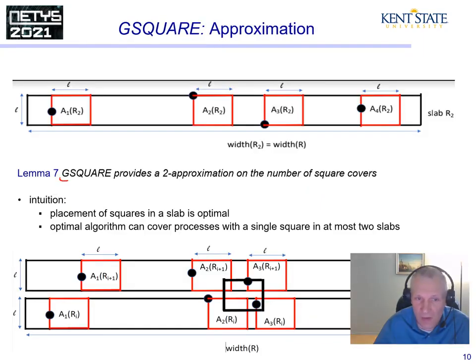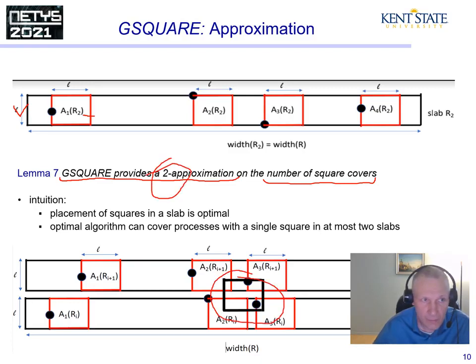We claim that G square provides a two approximation of the optimal solution on the number of squares. The intuition is this. We prove that the placement of squares in a slab is optimal, meaning that there could not be another way of placing the squares inside the slab that covers all the processes inside the slab. We also show that an optimal solution could cover processes in at most two slabs, hence two approximation.